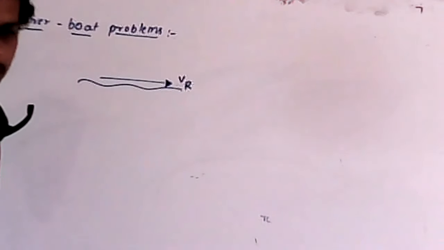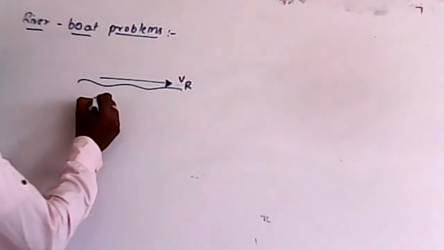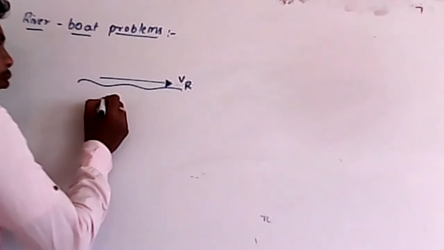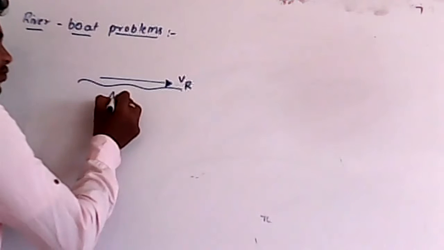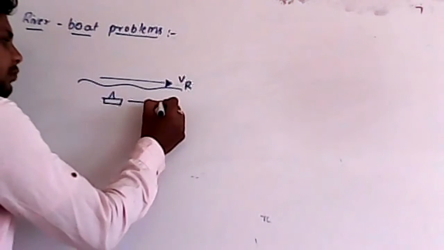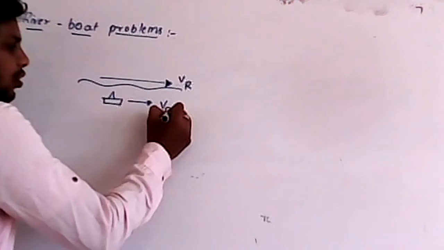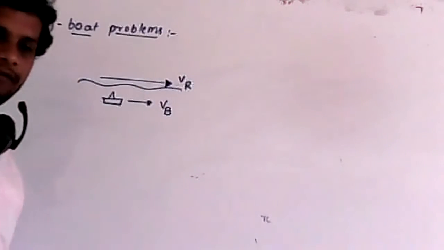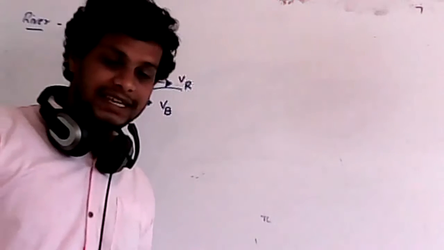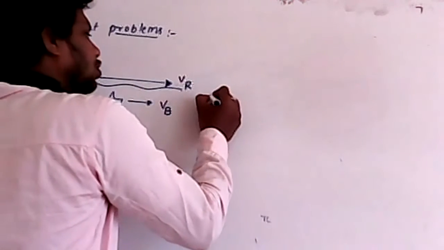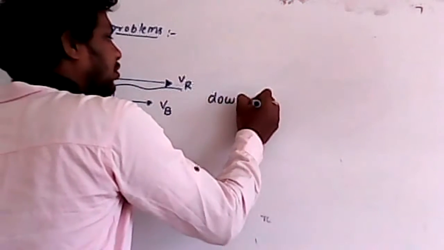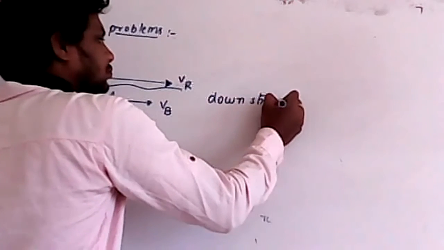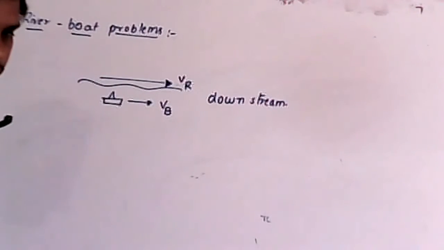For example, I will take the velocity of river as vr. Now let us say a person or a boat is moving in the same direction. Now velocity of the boat, I will take it as vb. Now remember, if river as well as boat are moving in the same direction, that is called downstream.